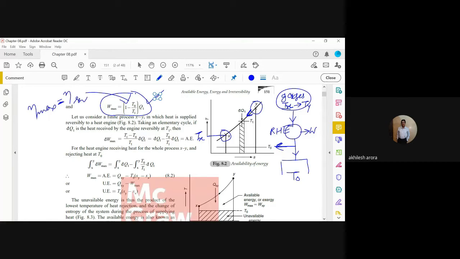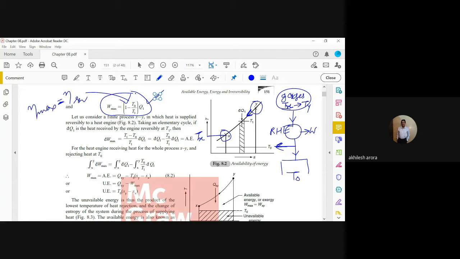Now you can see, at every point during the process from Y to X, the temperature is varying. It's not remaining constant. If we want to calculate the maximum work when the gases are losing heat from Y to X, then we have to consider a reversible heat engine. We supply heat to this engine reversibly in such a way that the working fluid flowing in it is always at the same temperature at which the heat is being supplied.